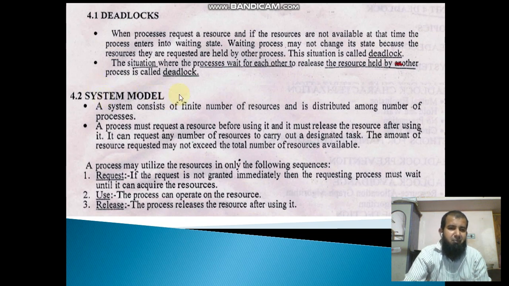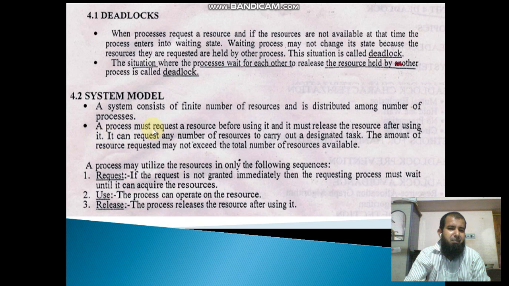Next, system model. A system consists of a finite number of resources and is distributed among a number of processes. A system consists of a limited number of resources. For example, normally there is only one CPU, only one keyboard, only one memory, and only one printer. It contains a limited number of resources, and they are distributed among many processes.